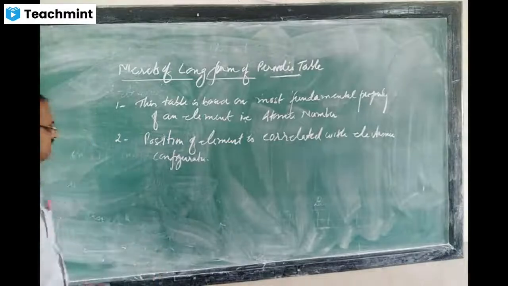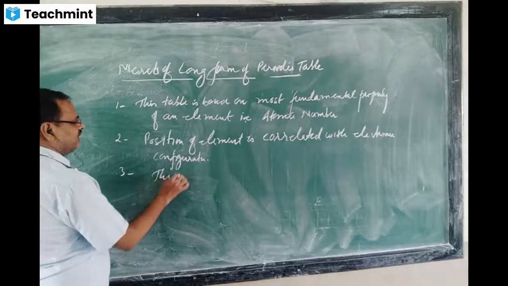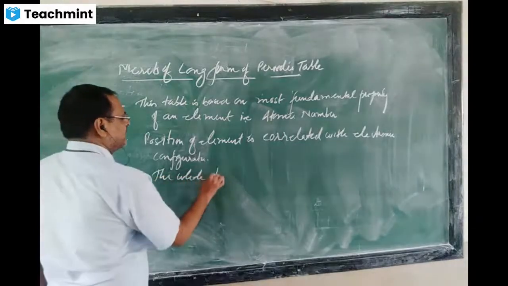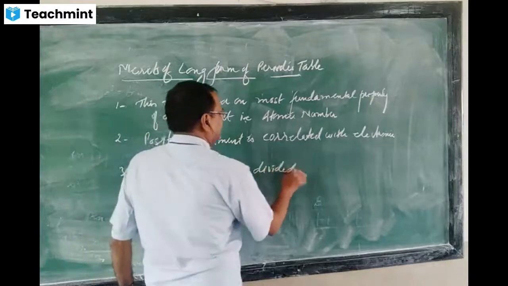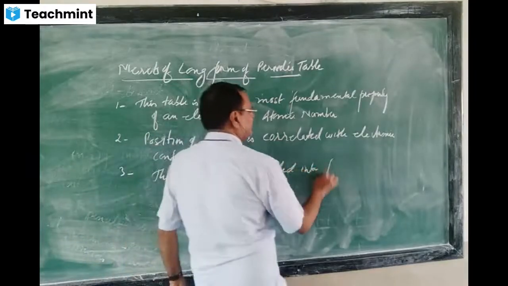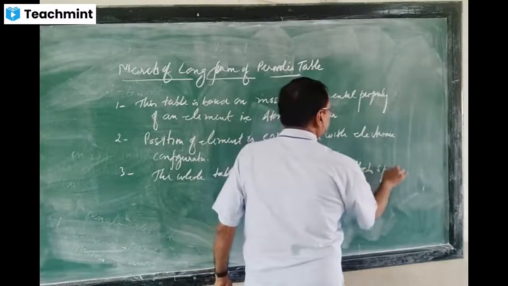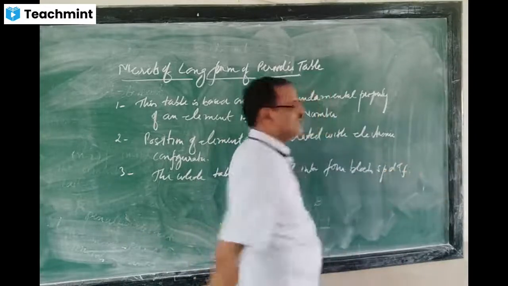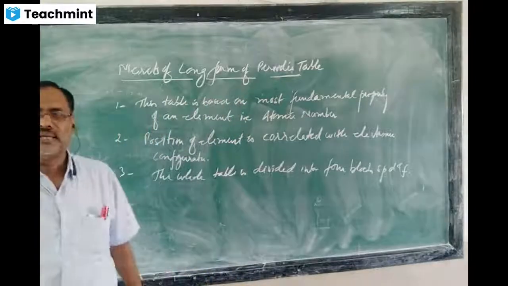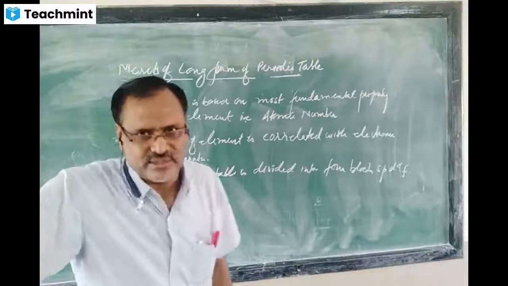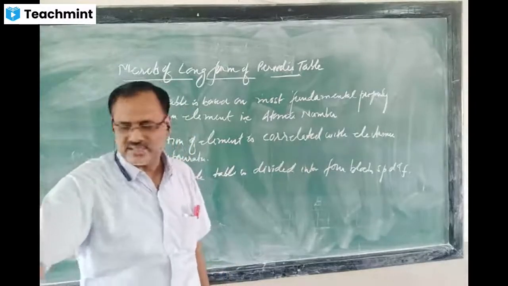Then the third point is that the whole periodic table is divided into 4 blocks: s, p, d, and f. What is the need to divide into blocks? It is easy to study, because I have told you that in the Mendeleev periodic table dissimilar elements were kept together, but here similar elements are kept together. So that's why it is easy to study.